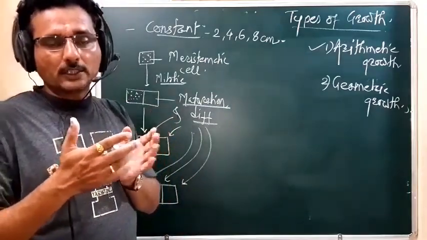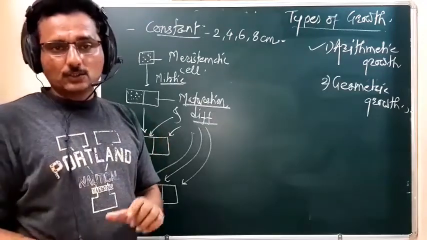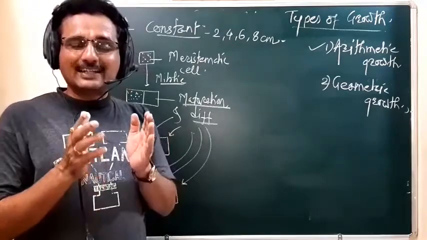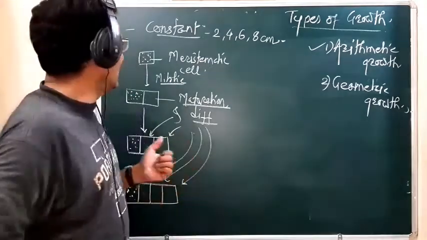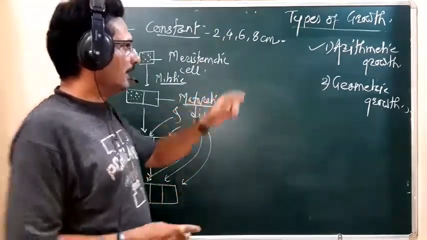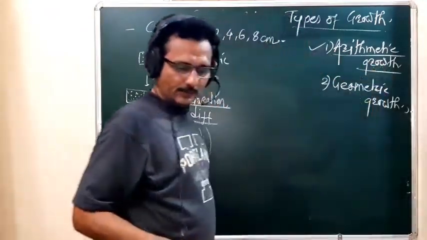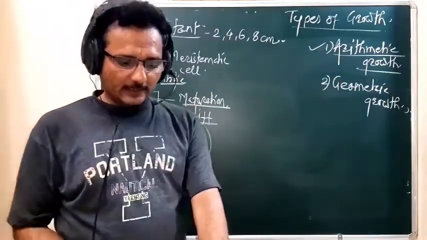So we conclude that growth is constant, and such a type of growth is called arithmetic growth.